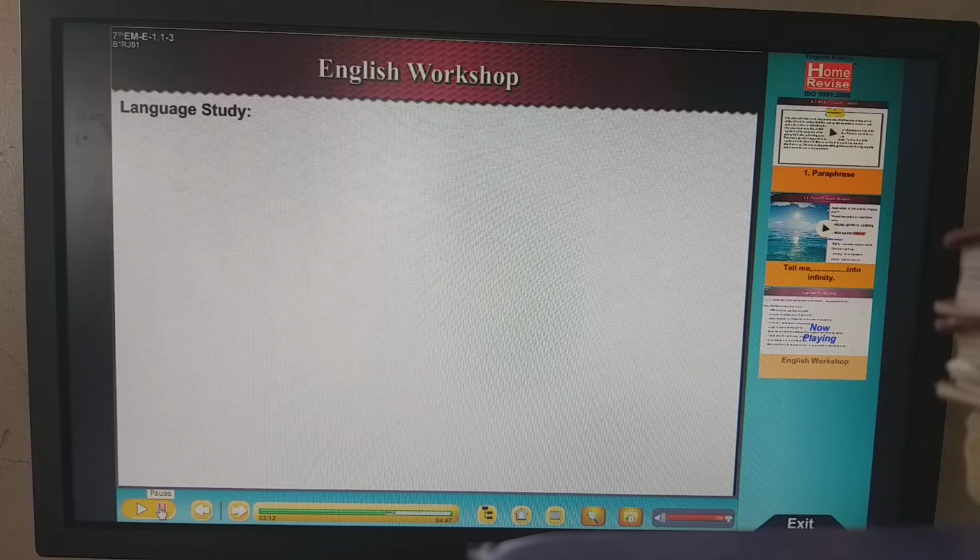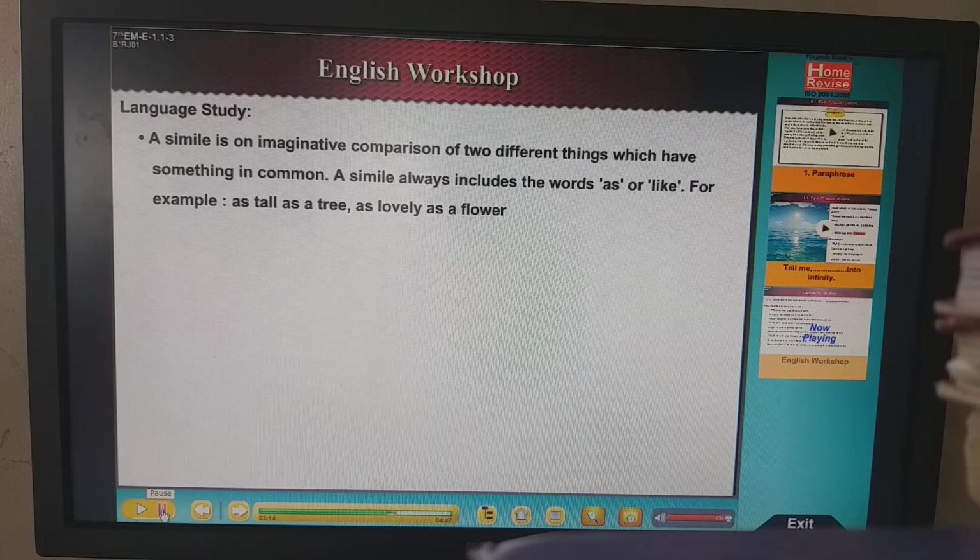Next we go for the language study. I'll just pause it for a few moments, because this is a part of speech. You have to write it up: language study, part of speech. What is part of speech? Whenever there is a poem, you will find that rhyming words are there. It's not like a textbook where the text is given in passage form. No, it's in a para form. So, part of speech is one of the poetic devices.